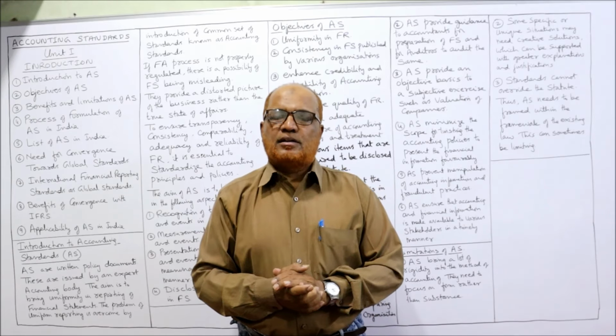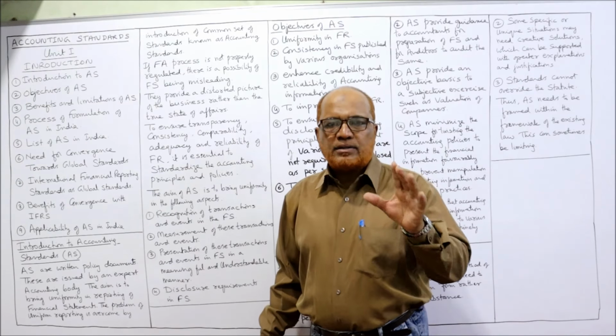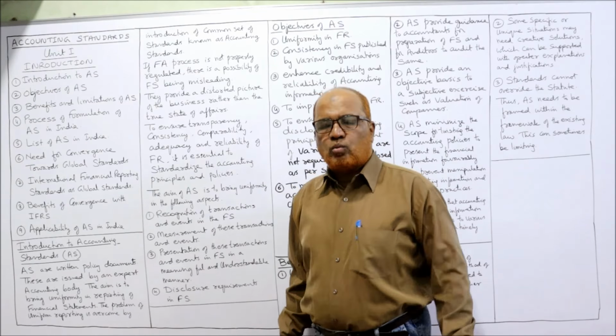This is a very important subject for any graduate, postgraduate or professional student. In total, I'm going to cover 5 units in this subject of accounting standards. The first unit, unit number 1, consists of 9 topics. I am going to explain these 9 topics in detail. So if you want complete command of the subject, watch the video till the end. Don't skip in between. If you understand all the points, you can easily write an examination with confidence.